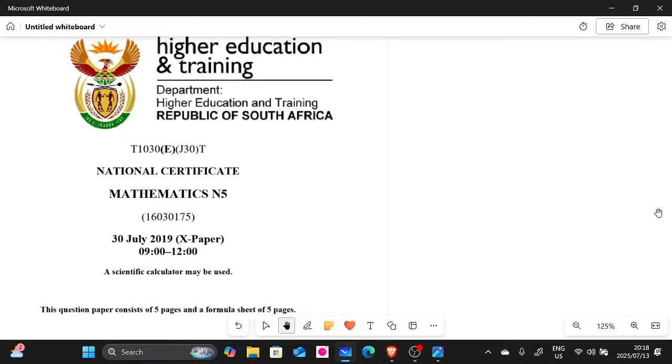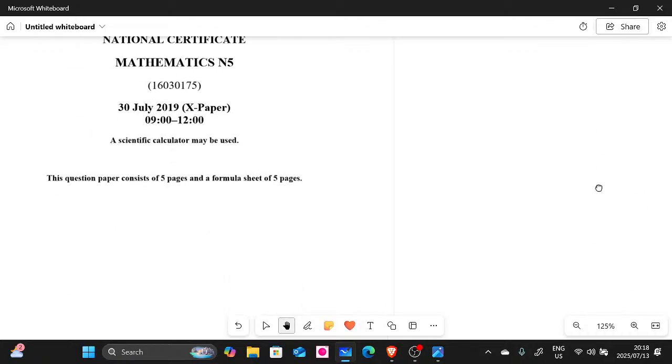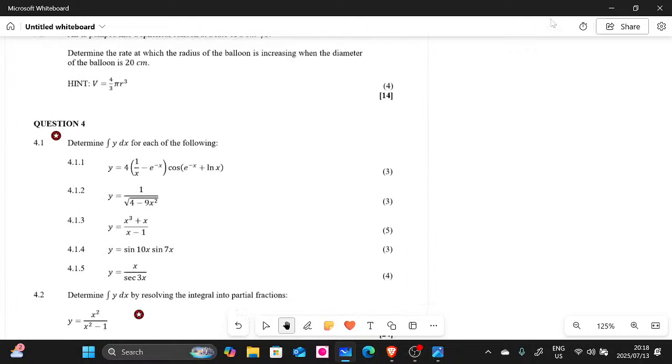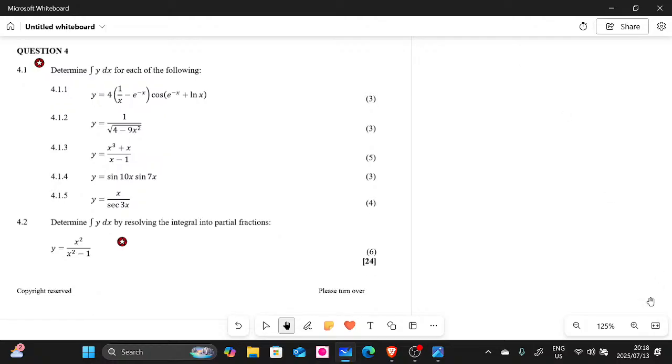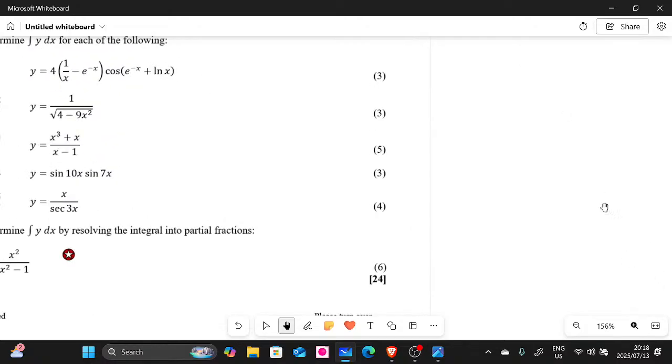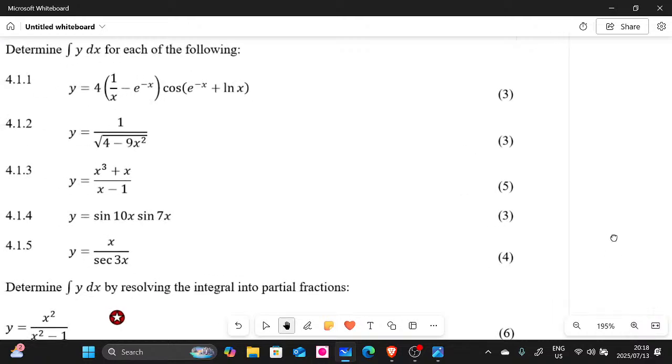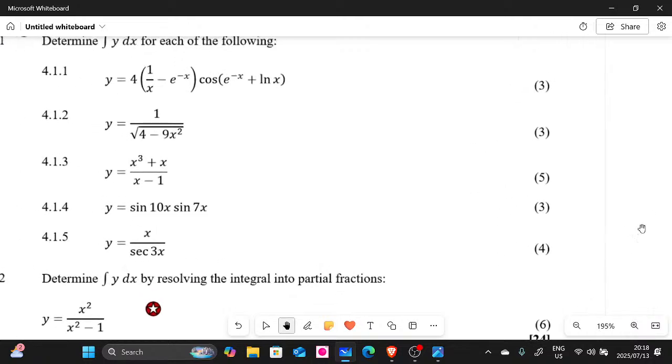We're just gonna do it. So I'm gonna scroll down. If you do have this paper, go and download the paper, guys. If you don't have the paper, go and download it. So we're gonna do this question 4 here. It's all about integration, guys. Let's look at this question 4. I hope it's visible, guys. Let me just zoom again. Yes, this is our question 4.